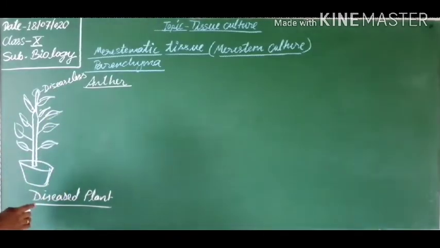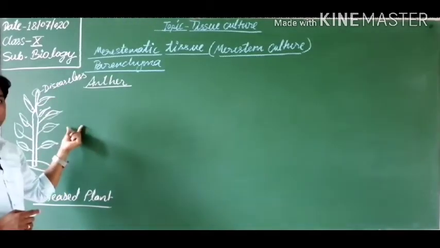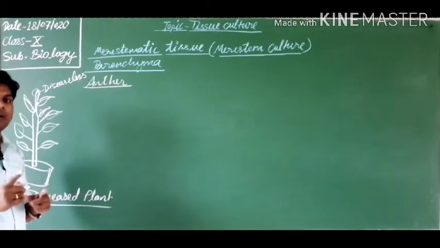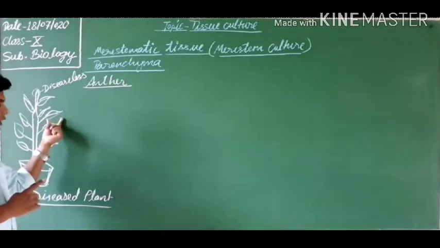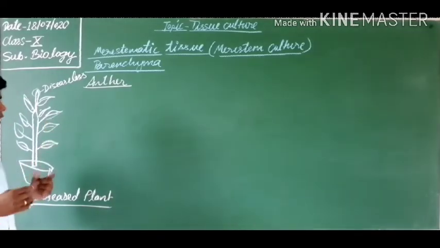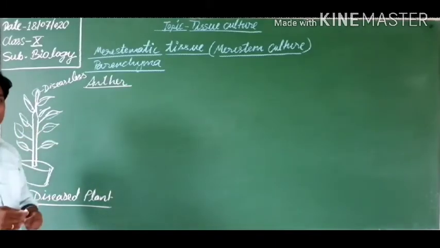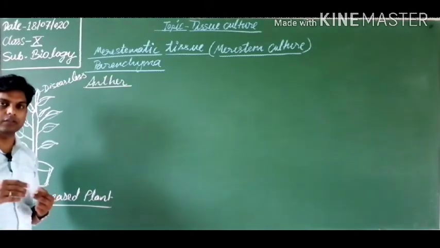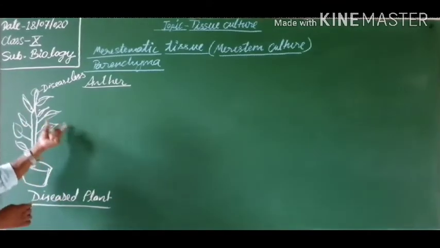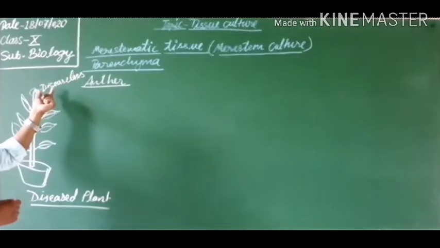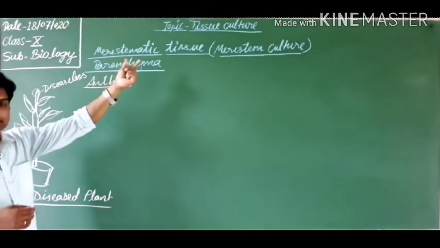Why are we doing this process? Suppose this plant is alone in its community. All the plants of this category have been lost or are extinct, so it is the single plant. We have to save this species. That is why we perform this process, tissue culture.